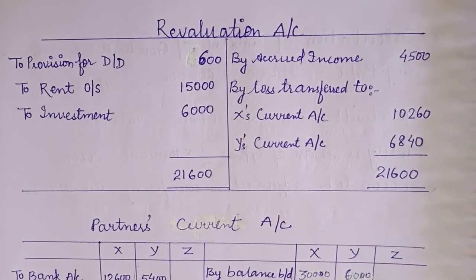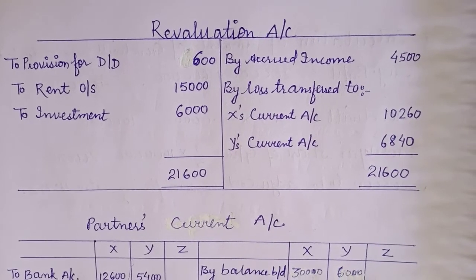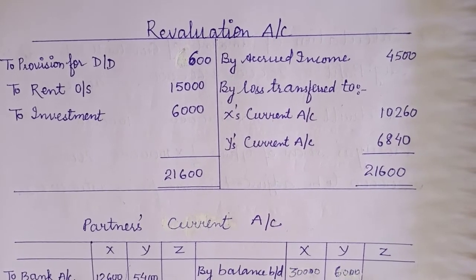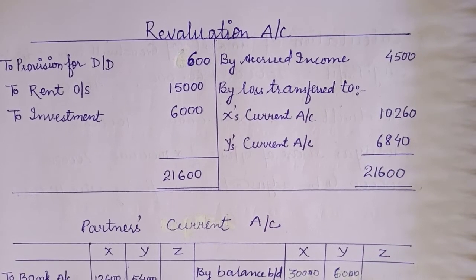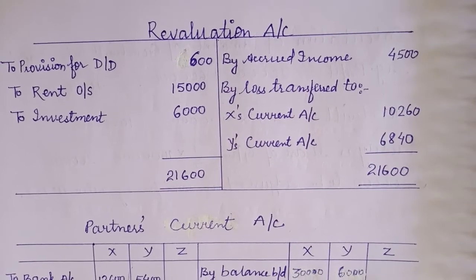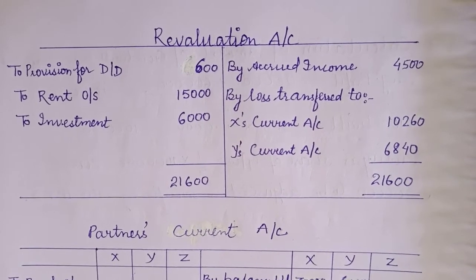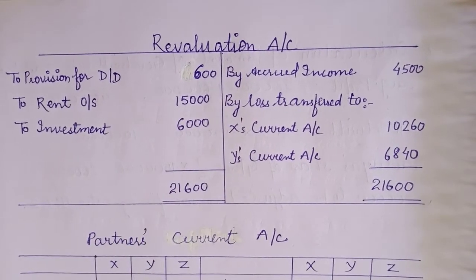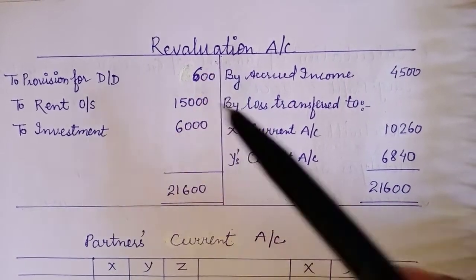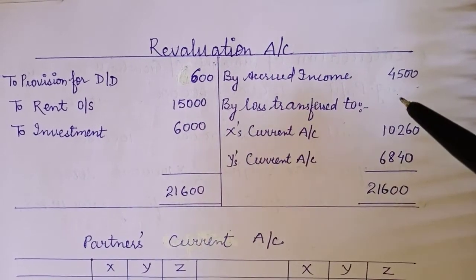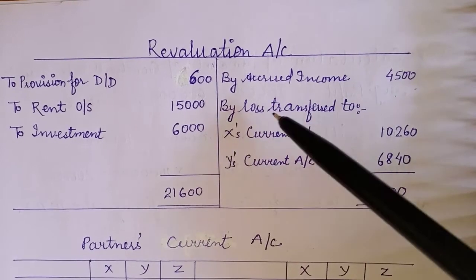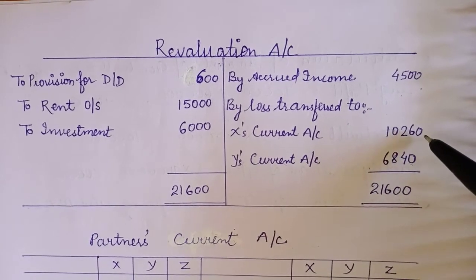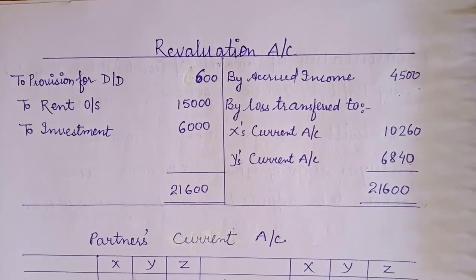Point number D: X takes over the investment at an agreed value of 18,000. So 24,000 was the value of the investment in the balance sheet and the partner is taking it at a reduced value. So it is reduced by how much? 6,000. So to investment I have written 6,000. Now adding up all three, minus 4,500, the balancing figure will be distributed as loss among the existing partners in their old profit sharing ratio.